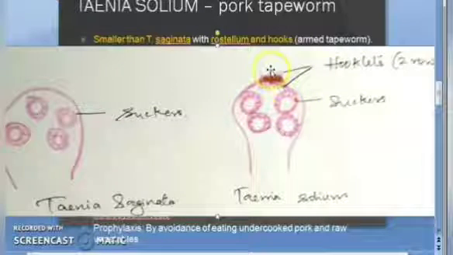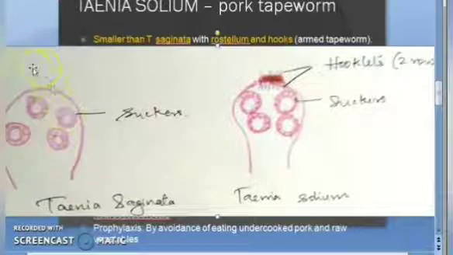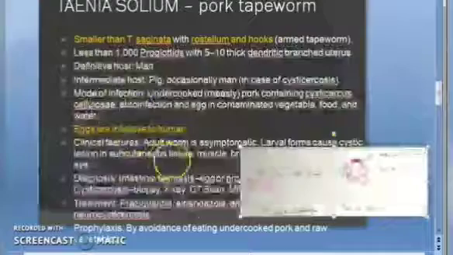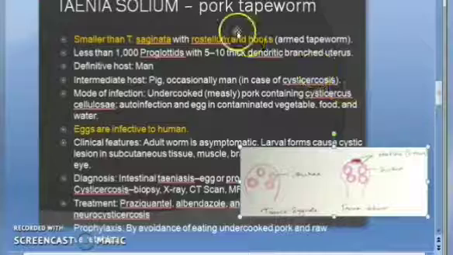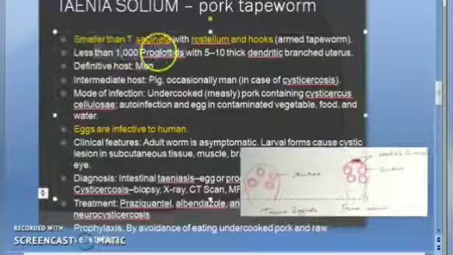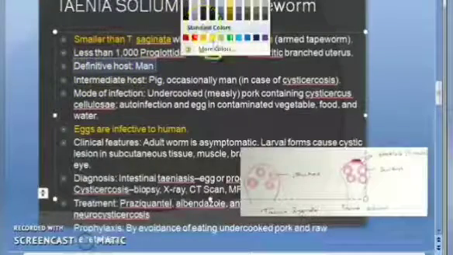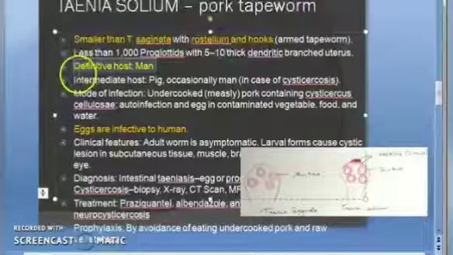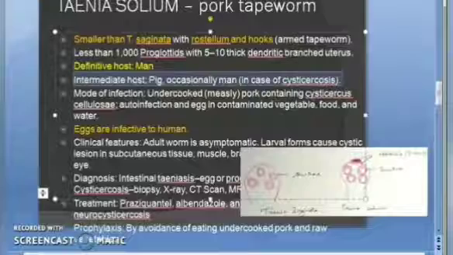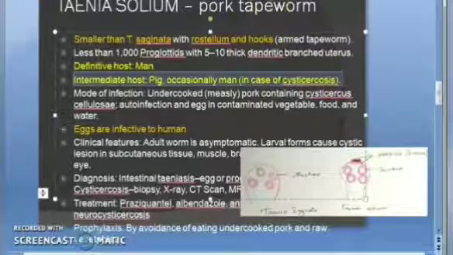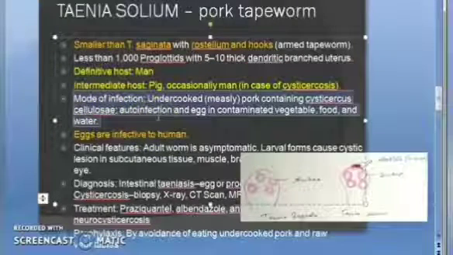You see this? Rostellum with hooks. But Taenia saginata does not have these hooks. Okay, but it is small, but it is armed. Very smart it is. Then its definitive host is man, very similar to Taenia saginata. Intermediate host is pig. In fact, even the intermediate host can be man in case of the larva, cysticercosis in the disease.